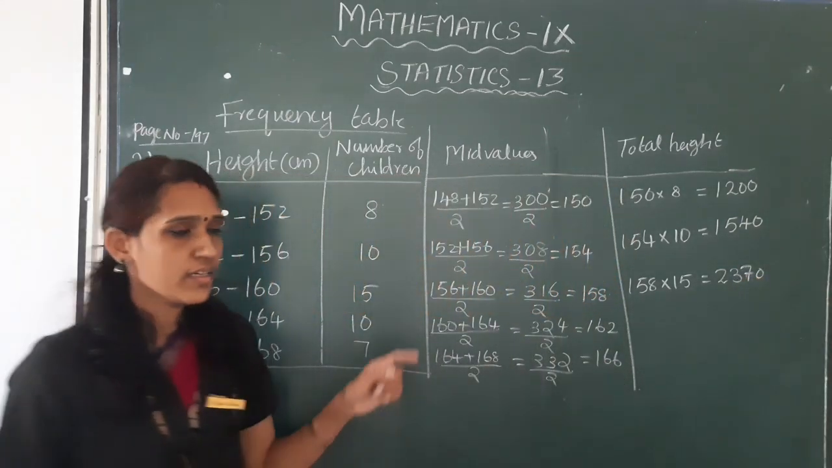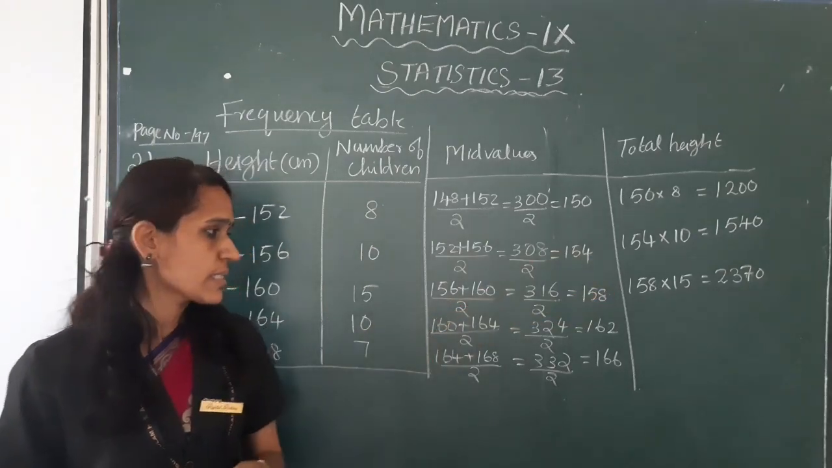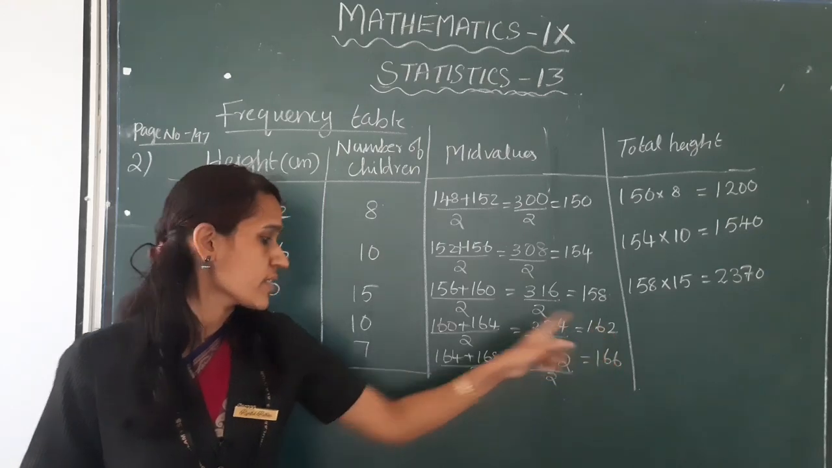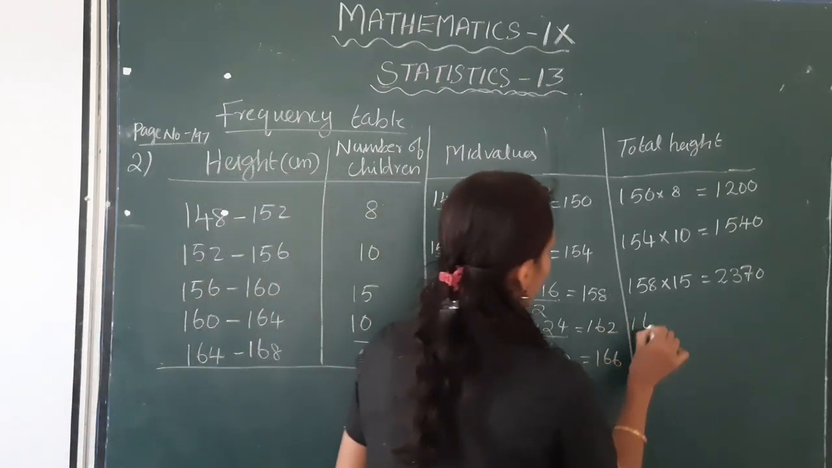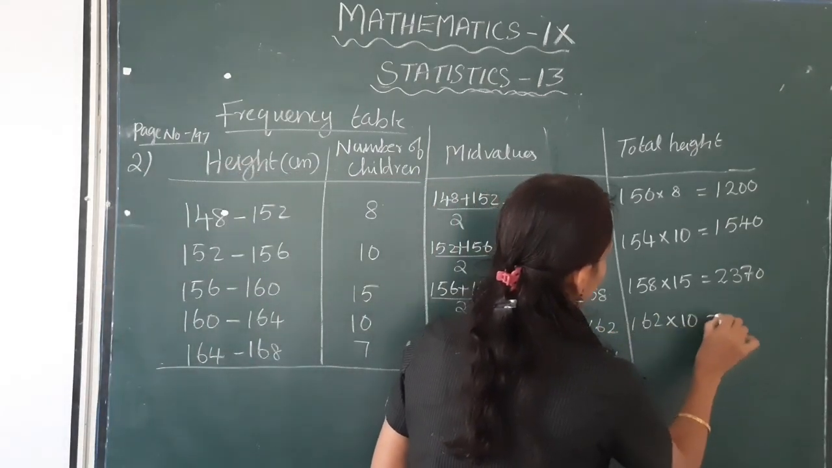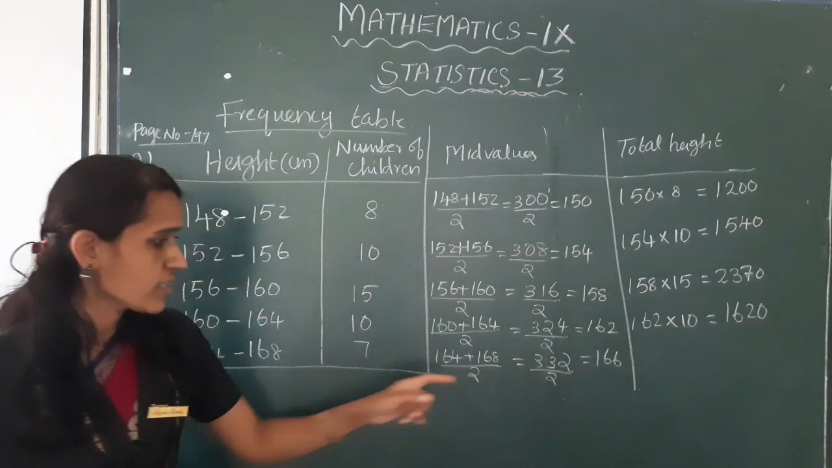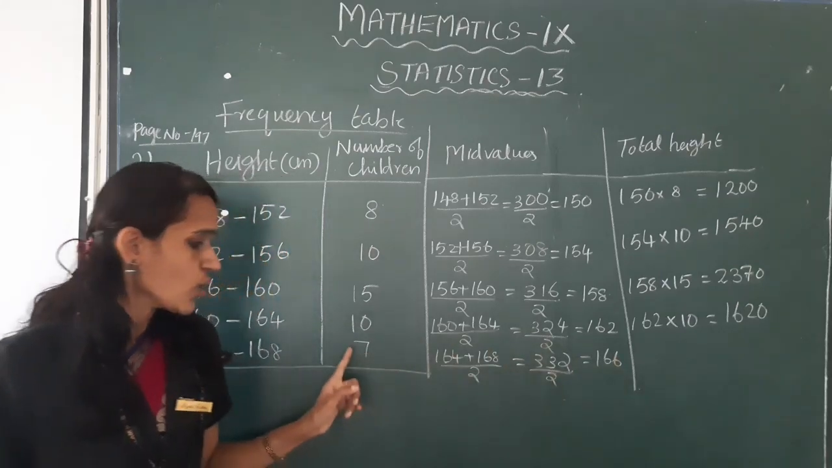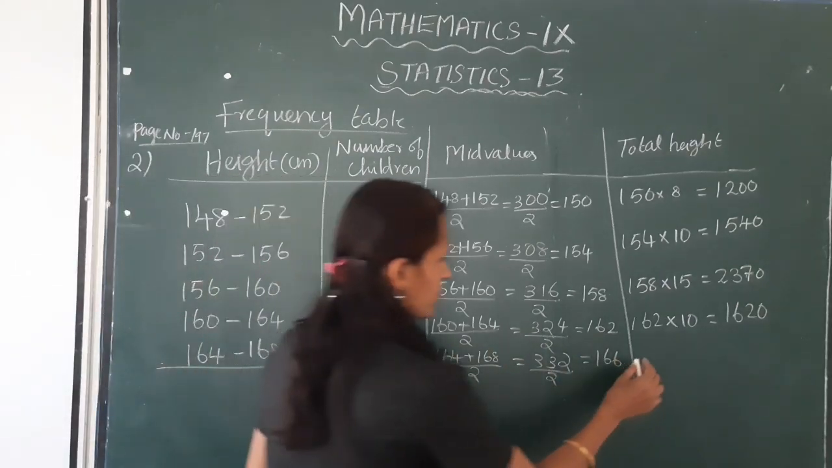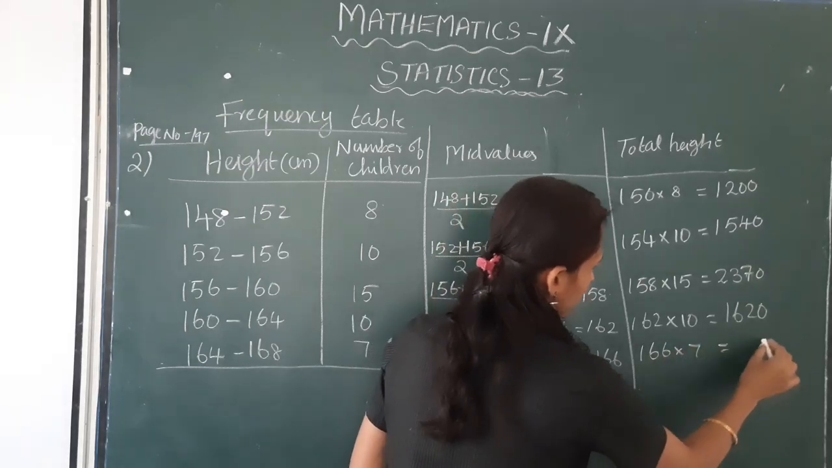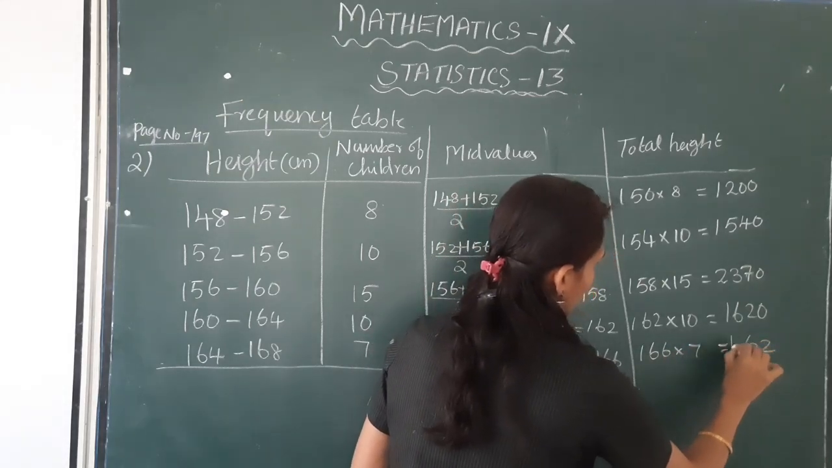Okay, 2370. Next, 162 into 10. This is equal to 1620. Next, 166 into 7. This is equal to 1162.